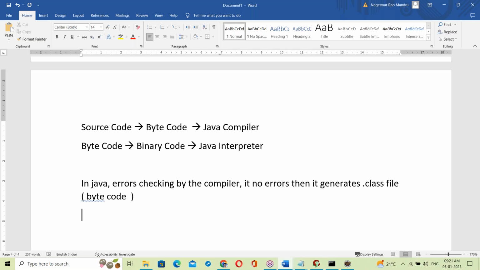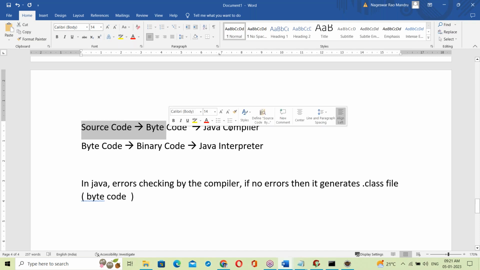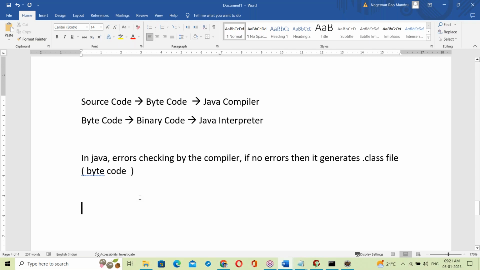Okay, source code to bytecode conversion. Java errors are checked by the compiler. If no errors, then it generates a dot class file, meaning bytecode is generated. Source code to bytecode by the Java compiler. Then that bytecode is executed by the Java interpreter. The dot class file, the program, is executed by the interpreter, right?